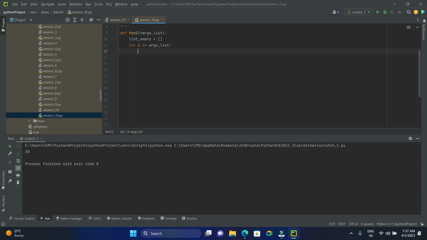For this, you have to take i dot upper method, which means whatever characters you give will be converted into upper letters. Now I have to return the list. Okay, this is a simple function.